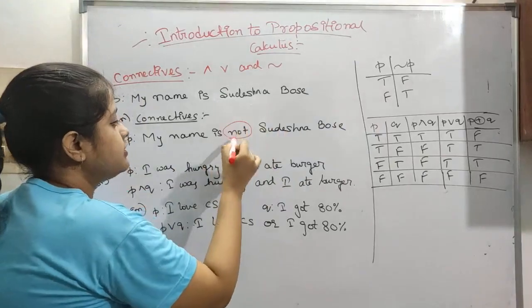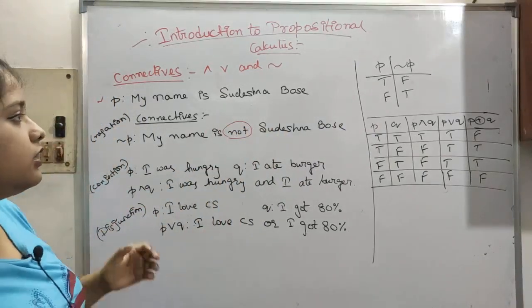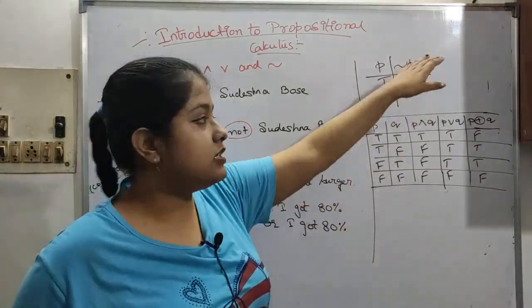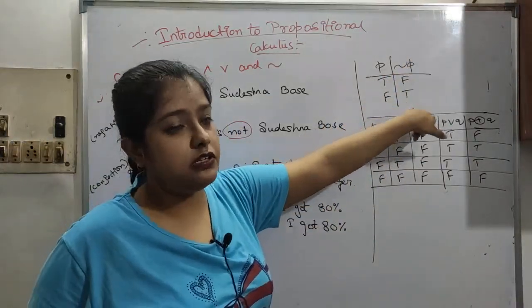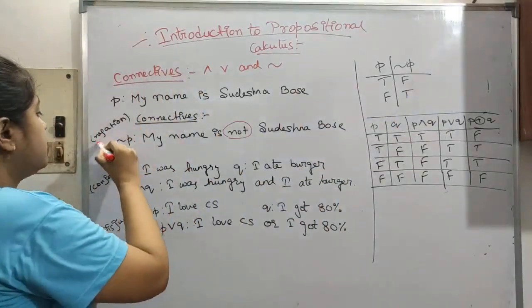This not is applied, meaning we are just complementing whatever it is. If the statement is true, it will be changed to false, and if the statement is false, it will be changed to true. This is our negation.